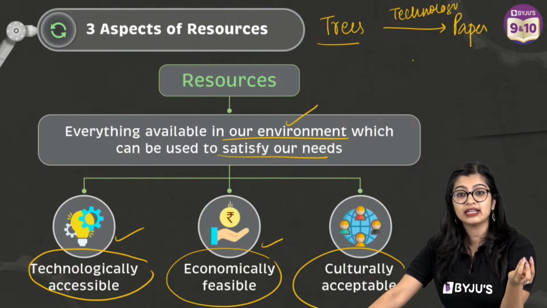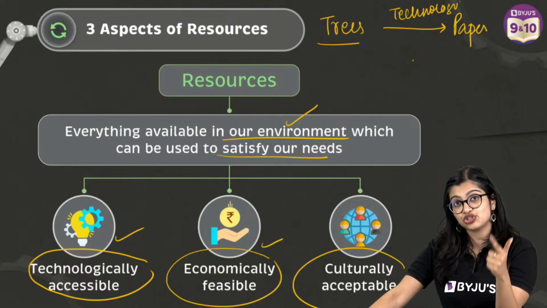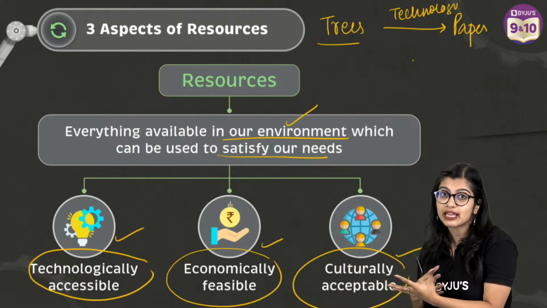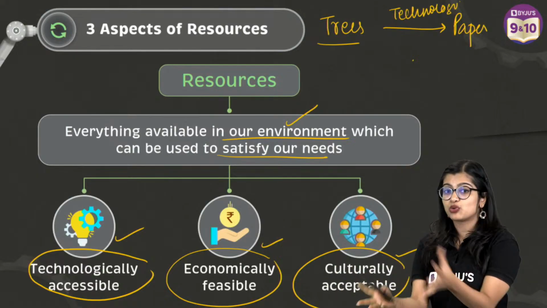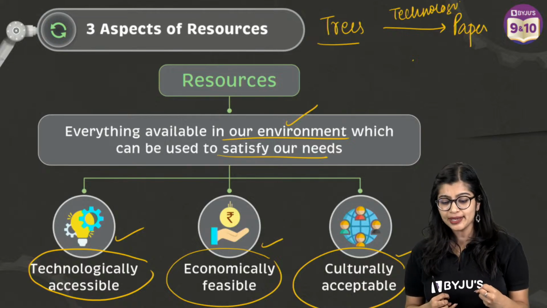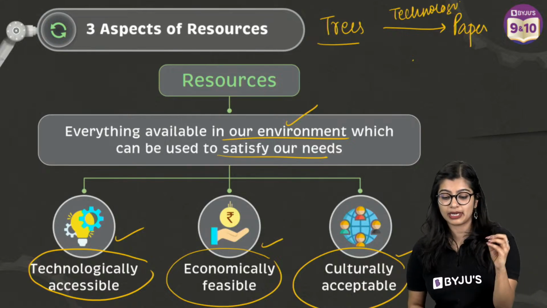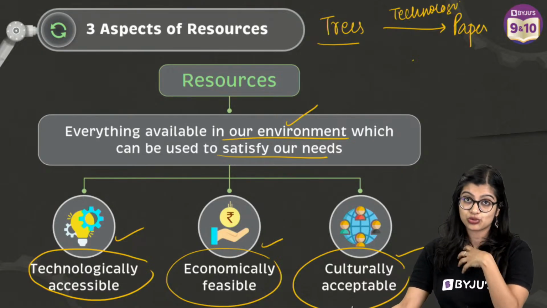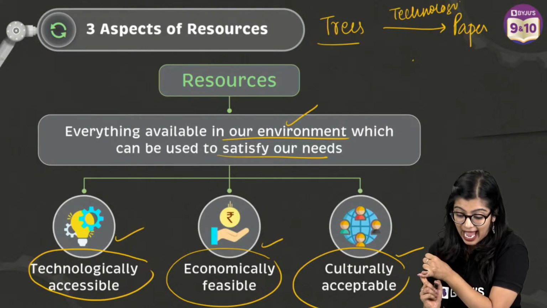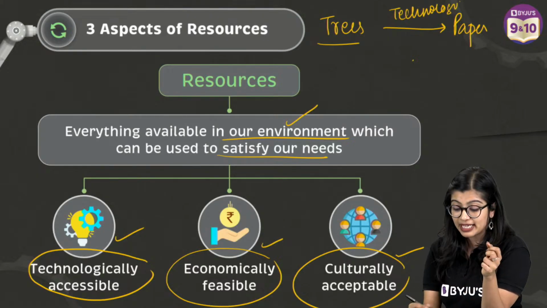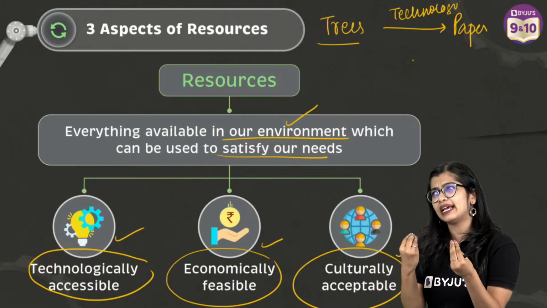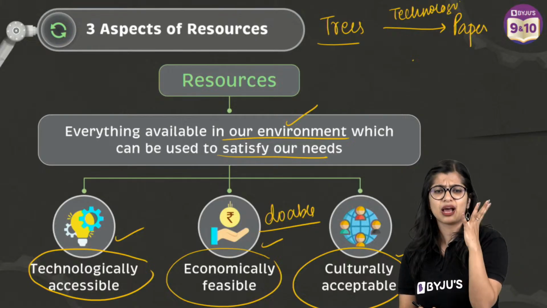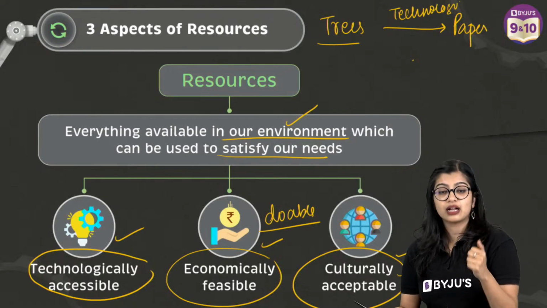So it should be something wherein you have the technology and you're able to produce it at cheap scale and culturally acceptable. Which means that it should not be something which is offensive, right? It should be something which we can accept within our culture. So a resource can be defined as anything in our environment which can be used to satisfy our needs, which is technologically accessible, economically feasible. That means that it is feasible, what is doable, right? What I can achieve with little amount of money. And of course, it should be culturally acceptable.